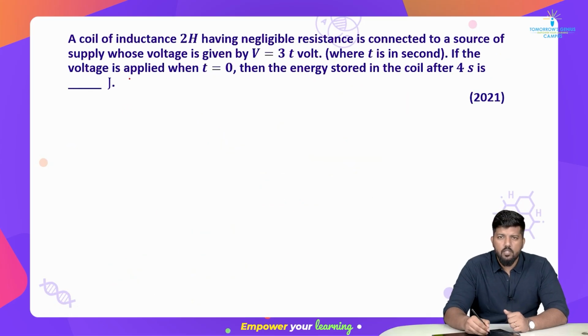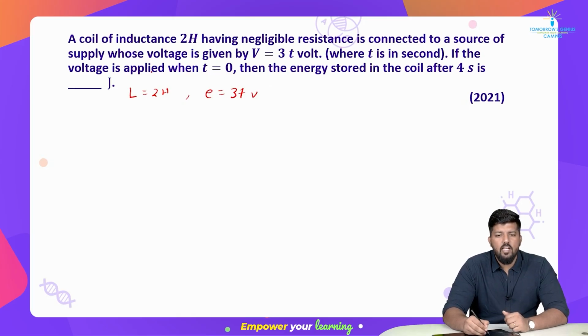Okay, here is the question on the screen. Pause the screen, try to solve it. Here the question is somewhat like this: a coil of an inductance of 2H. This means my L value is given as 2H. Having negligible resistance, it is connected to a source of supply whose voltage is given by E equal to 3t volt. Don't get confused, I wrote V because it is volt. Now T is in seconds, yes, we know that.